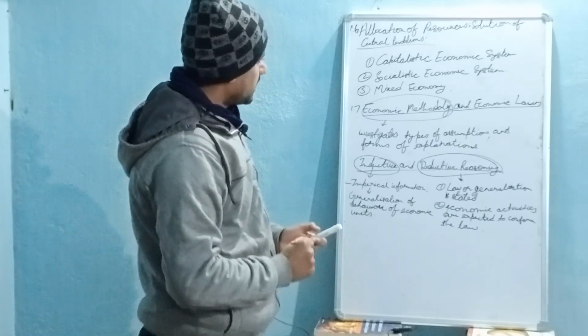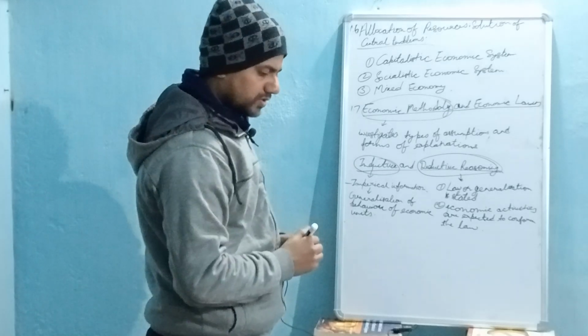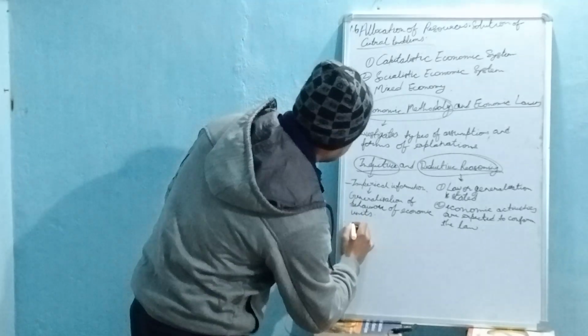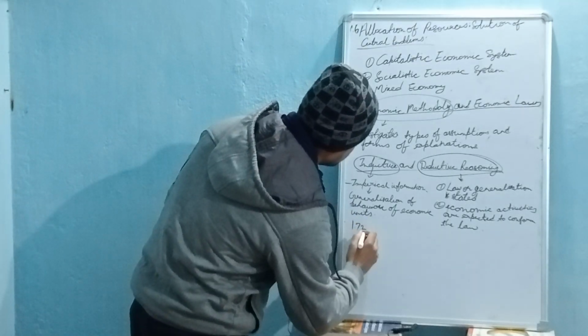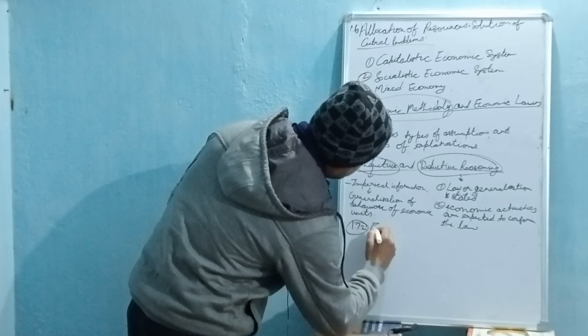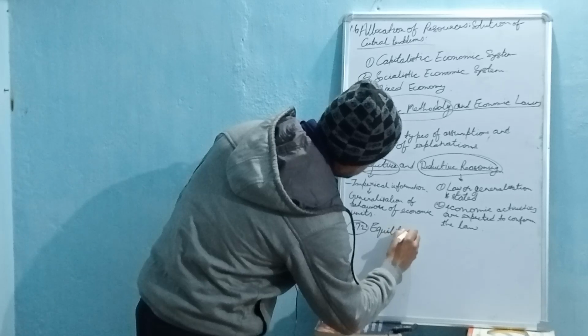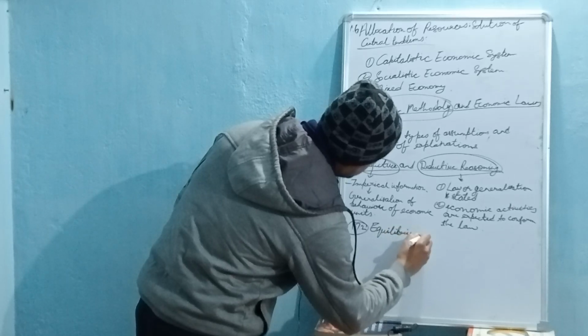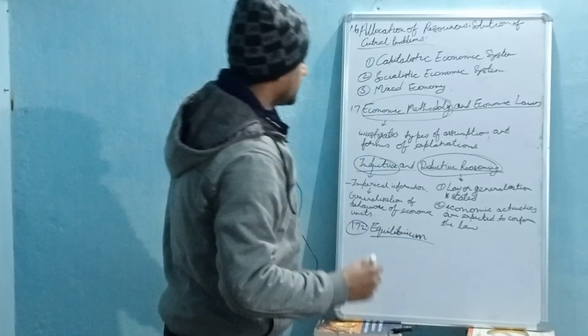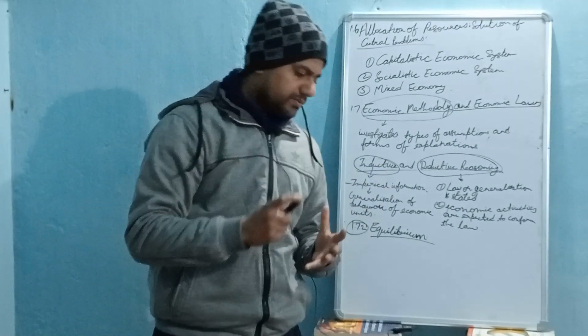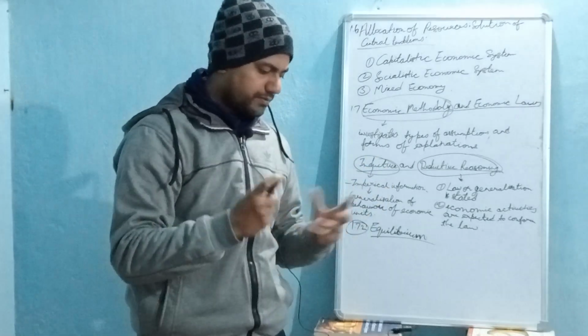Then next, given is 1.7.2, that is equilibrium. So what is equilibrium? That is a kind of state of rest.